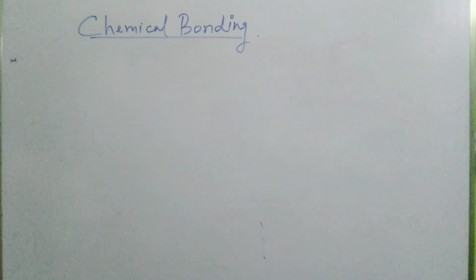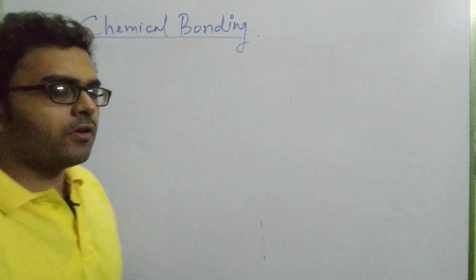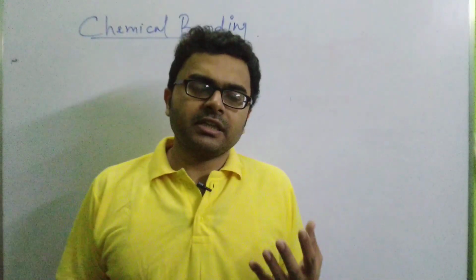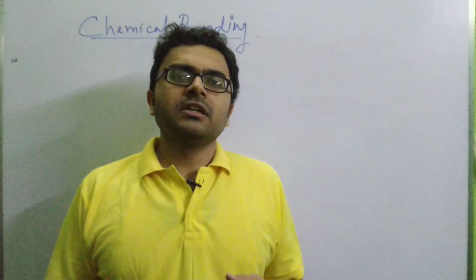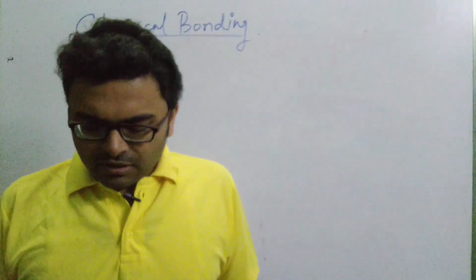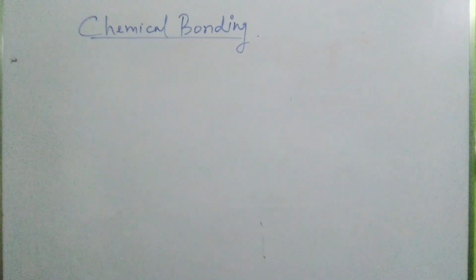Okay, we have discussed this, and while discussing valency, we said that atoms of metallic elements generally give away electrons to attain the stable electronic configuration of the nearest noble gas, whereas atoms of non-metallic elements gain electrons in order to achieve the stable electronic configuration of the nearest noble gas. Okay, so what actually is bonding?